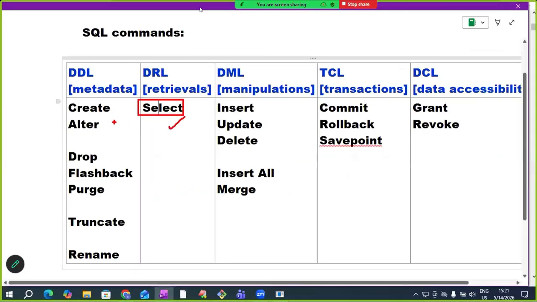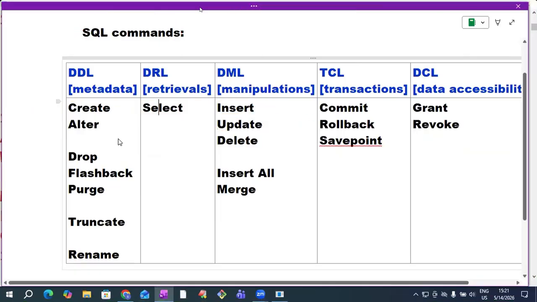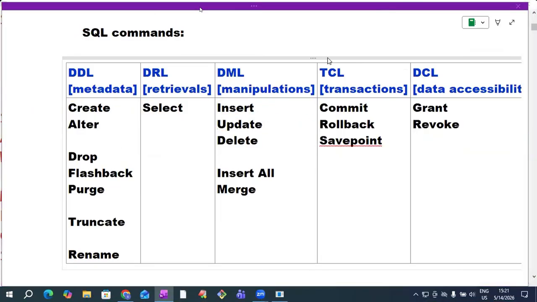Select command is over, operators are over. In SQL commands, now you know very clearly about create, select, insert. These three commands we know very clearly. Is it clear up to here? Shall we move forward, sir? What is next command? Online students, please confirm. Is it clear about select and operators? If it is clear, we can move forward. Please confirm in the chat box.